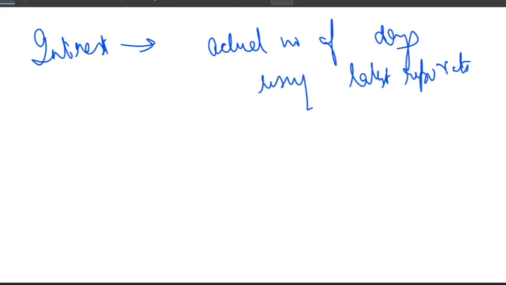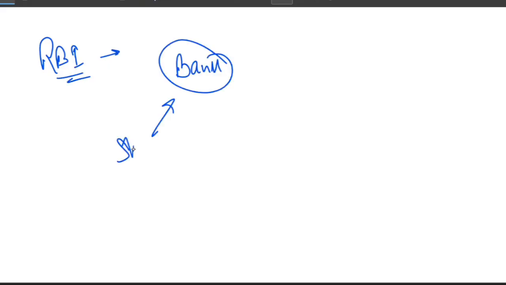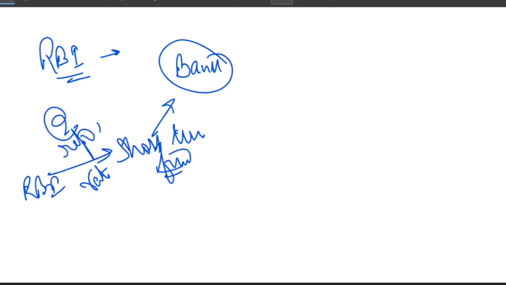Now you can think of RBI like a bank for banks. Whenever a bank needs short-term funds, suppose this is a bank and this bank needs short-term funds, right? So it can borrow from RBI, at the repo rate. So what is happening here is that this bank is borrowing short-term funds from RBI at the repo rate.